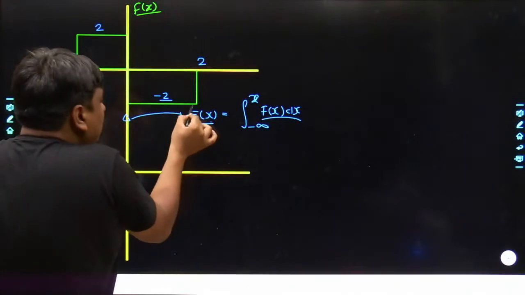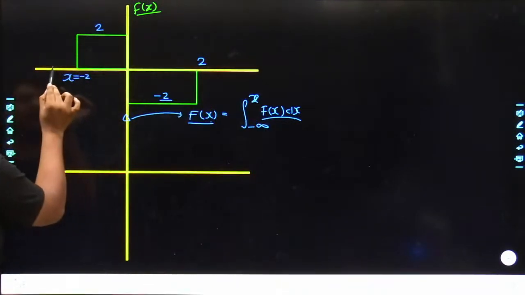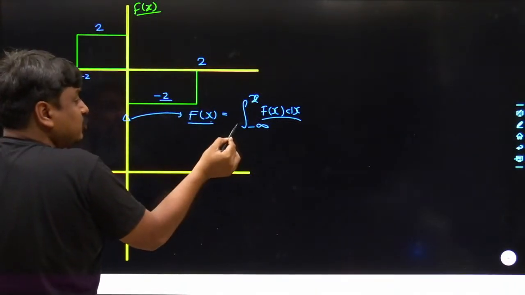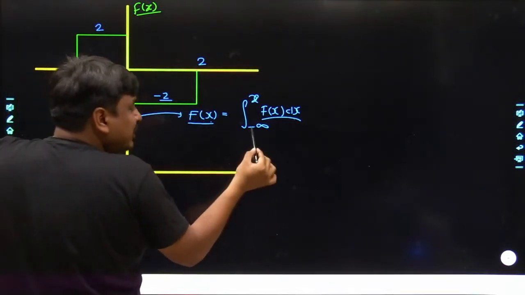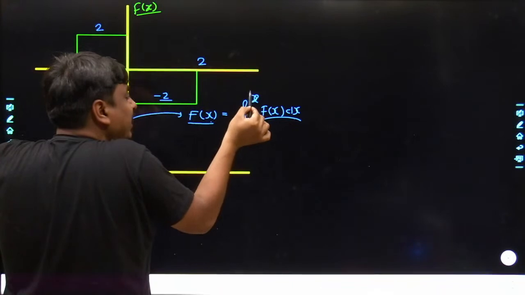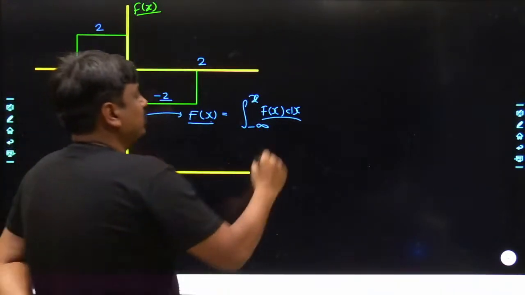Like if you wanted to know the value of the function at x equals minus 3, what would you do? You would take the signed area under the curve from minus infinity till minus 3 of f of x dx. May I know what would be the value of it?